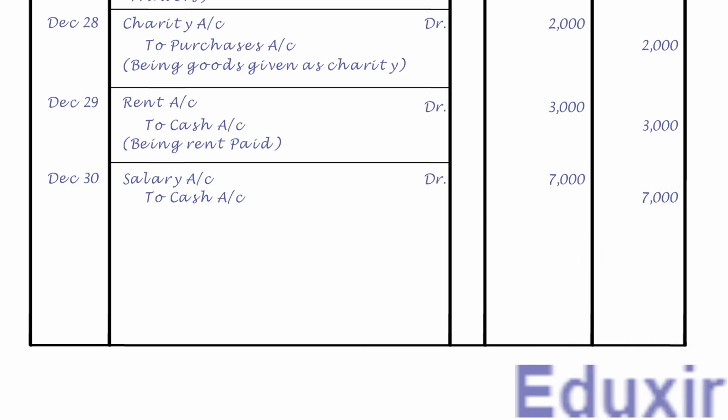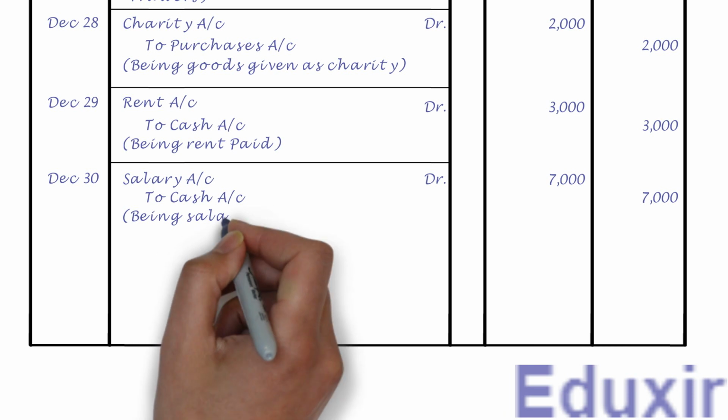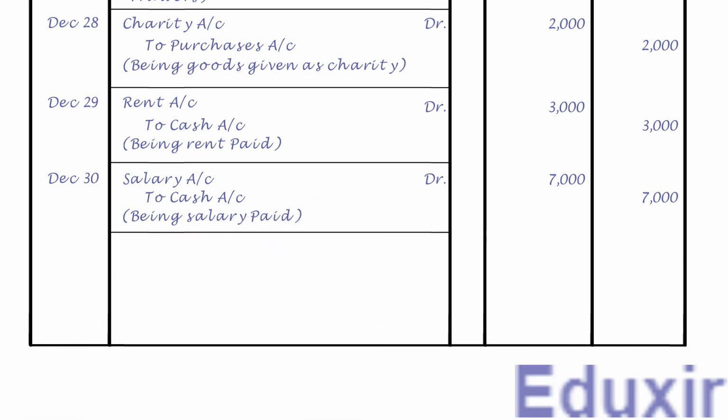Let us now record the narration or description of this transaction, that is, being salary paid. Let us now draw a line to mark the completion of journalizing of this transaction. That completes the journalizing of this transaction. Let us now take up the next transaction.